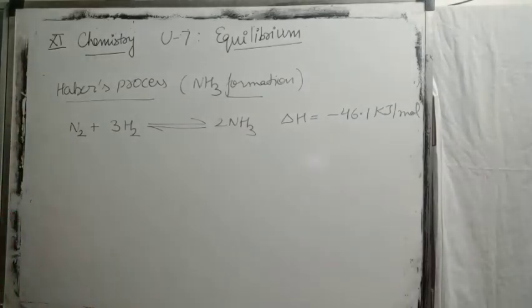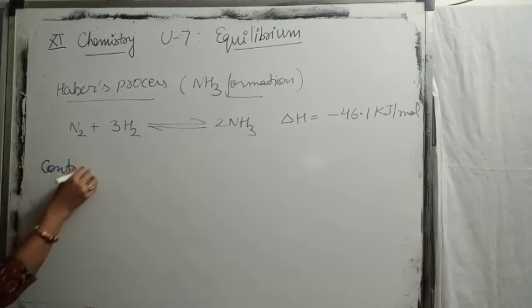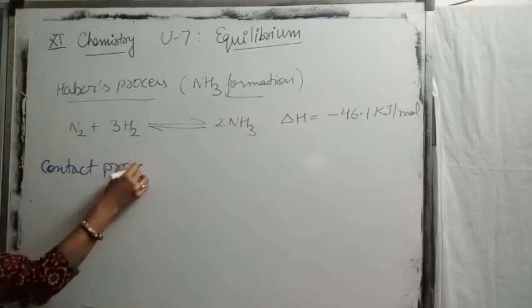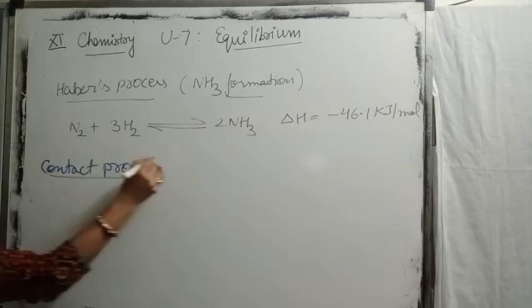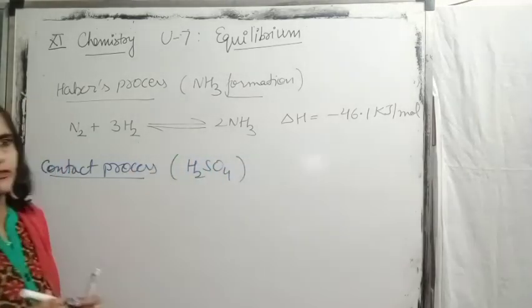Second process which I am giving to you is contact process for the manufacturing of sulfuric acid. Contact process, industrial process for formation of sulfuric acid.